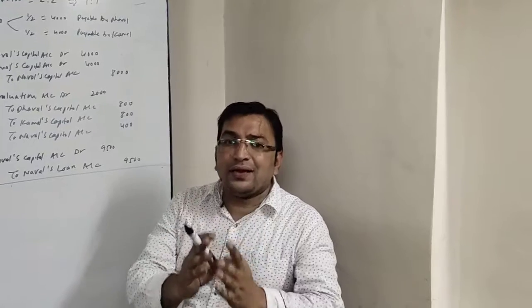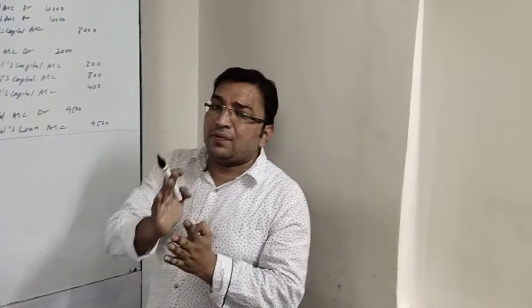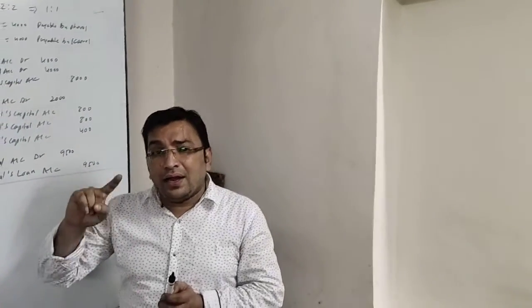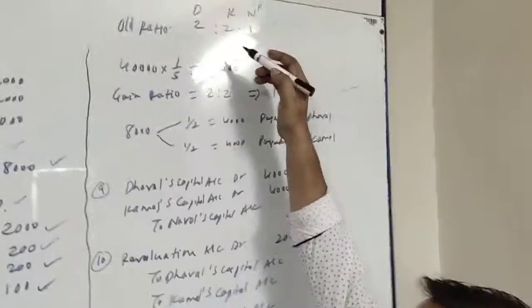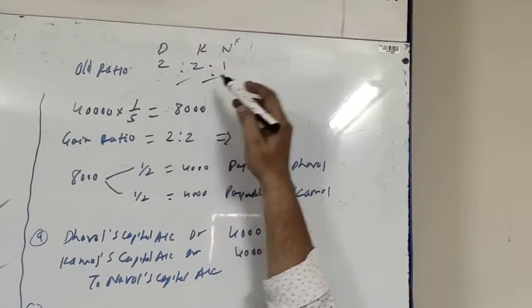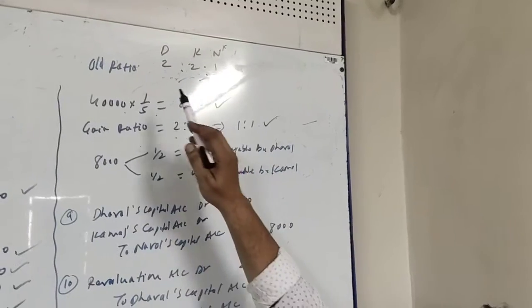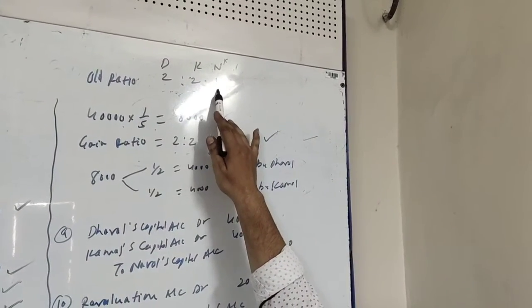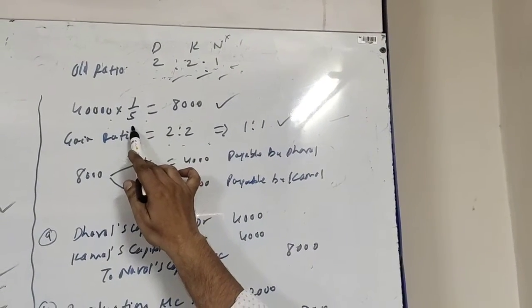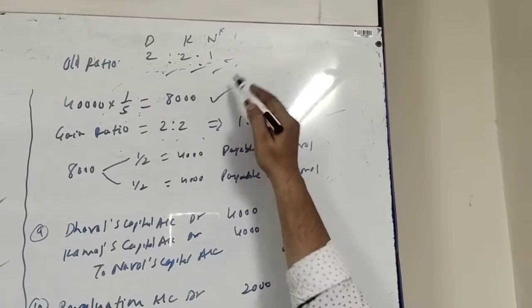Now they are saying that goodwill of the firm is valued at rupees 40,000. Here what we will have to do, we will have to find out the value of the retiring partner, and that amount of goodwill will be given by the gaining partners. To whom will it be given? To the retiring partner. So first of all, we'll find the value. D, K and N are partners. Their old ratio is 2:1. N is retiring. Naval's share in the firm is 1/5. Total value of goodwill is 40,000. We will find Naval's goodwill. It will be 40,000 into 1/5, which is 8,000.